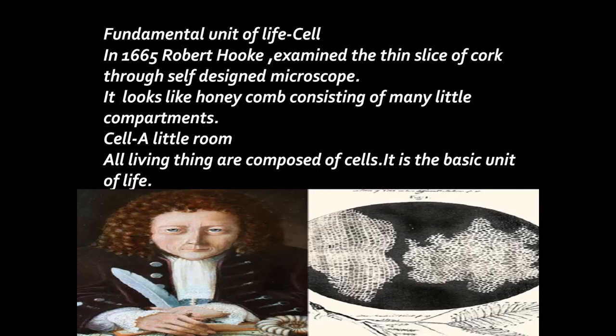In the year 1665, Robert Hooke examined a thin slice of cork through a self-designed microscope. It looked like a honeycomb consisting of many little compartments. He called it a cell. Cell in Latin means a little room. All living things are composed of cells. Therefore, the cell is the basic unit of life.